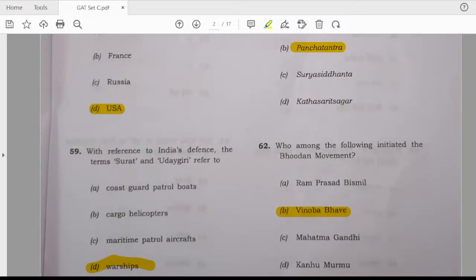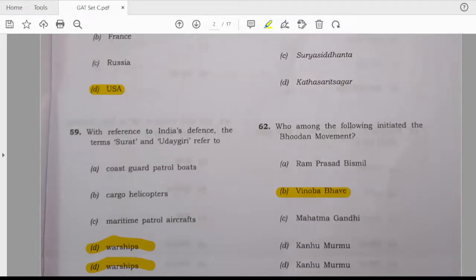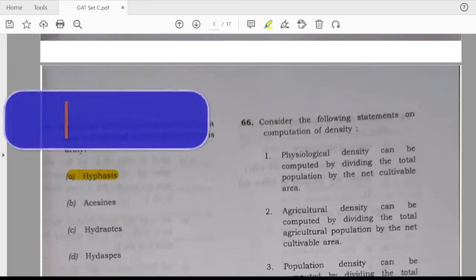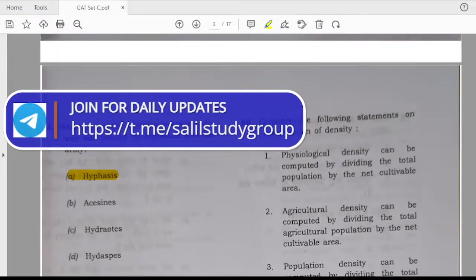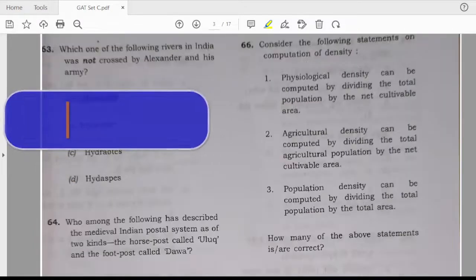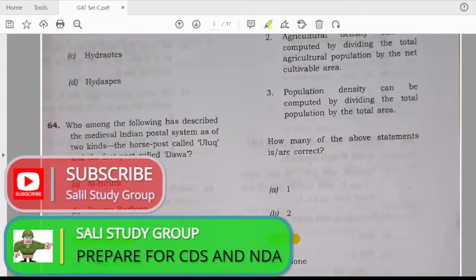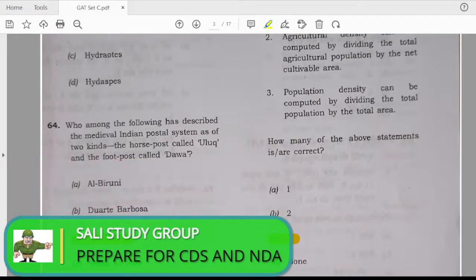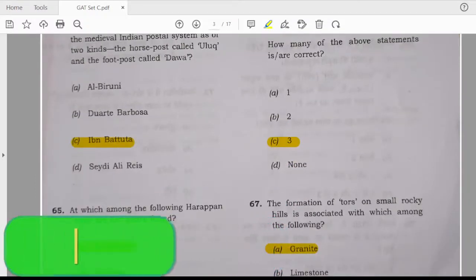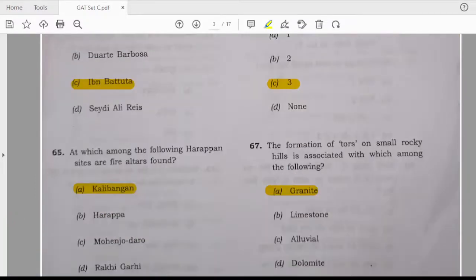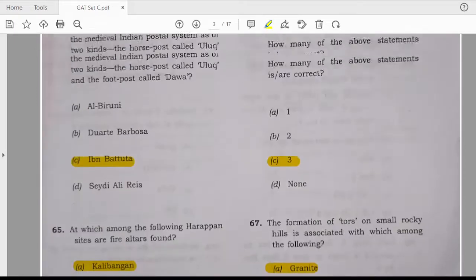Who among the following initiated the Bhudan movement? The answer is B, Vinoba Bhave. Which of the following rivers in India was not crossed by Alexander and his army? Hyphasis is the answer. Who among the following has described the medieval Indian postal system as of two kinds, the horse post Uluk and the foot post as Dawa? The answer is Ibn Battuta. Which of the following Harappan sites are fire altars found? Answer is A, Kalibanga.